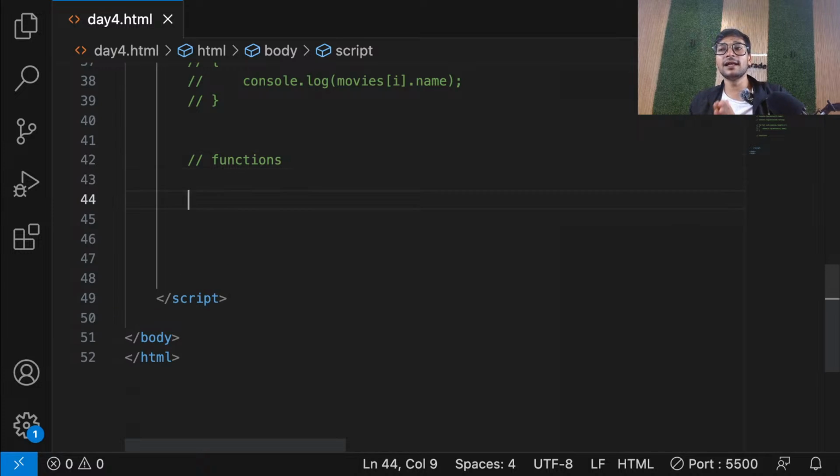So everyone, let's start. What exactly is a function in programming in general or in JavaScript? Listen to the definition first. As I always say, first the basic definition, the basic idea. A function is nothing but a set of code with a name. A function is a collection of code, a block of code to which you give a name, which doesn't get called automatically.